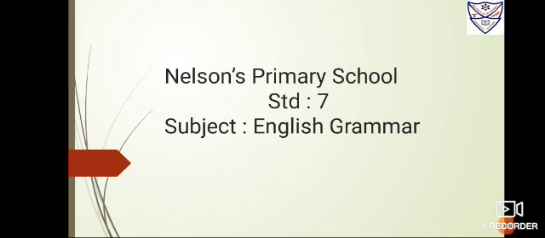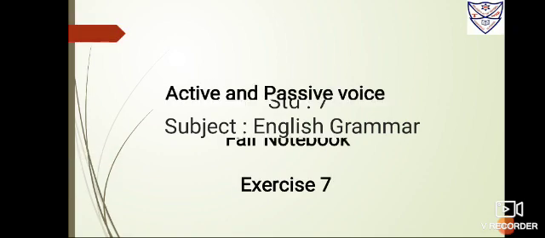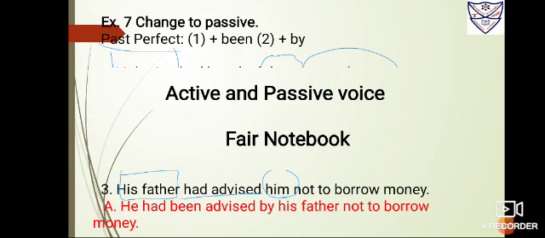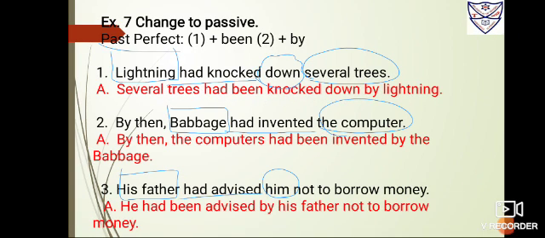We'll begin with subject English Grammar for grade 7. Today we'll be going for exercise 7, that is active and passive voice transformation of past perfect tense, fair book exercise. Number 1, lightning had knocked down several trees.